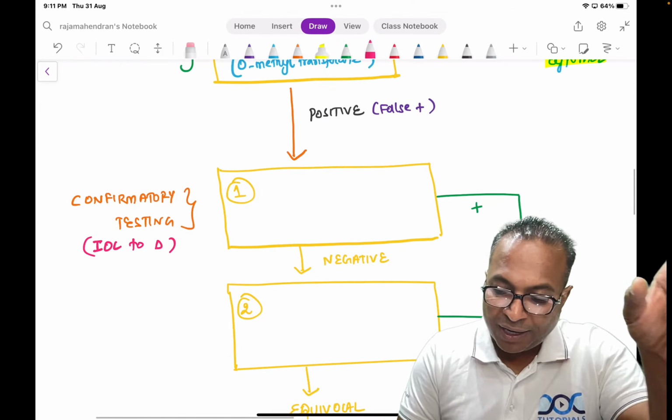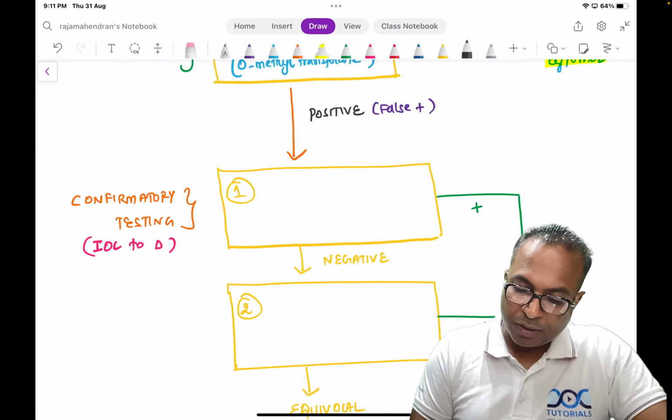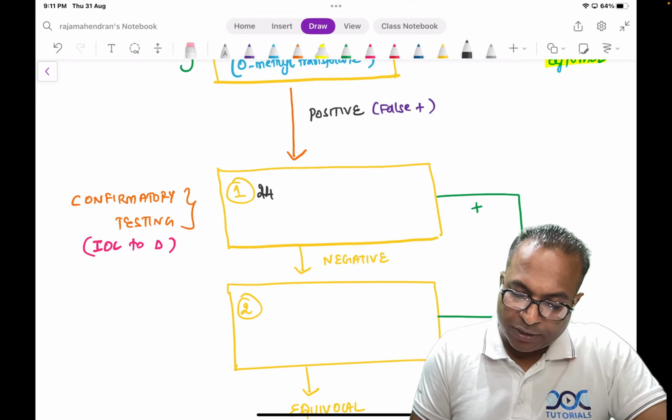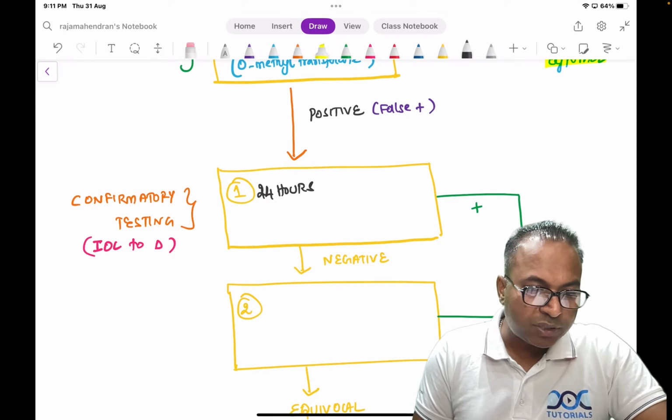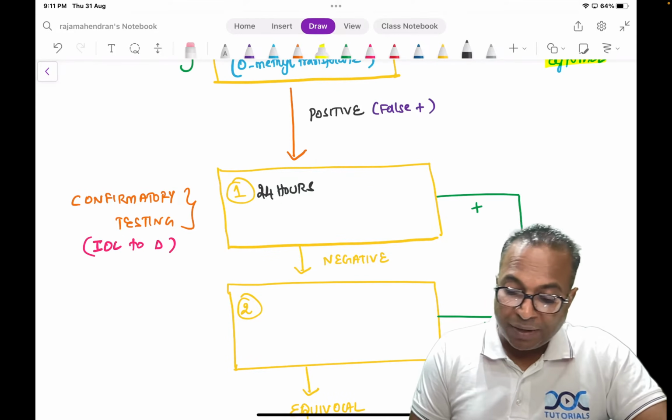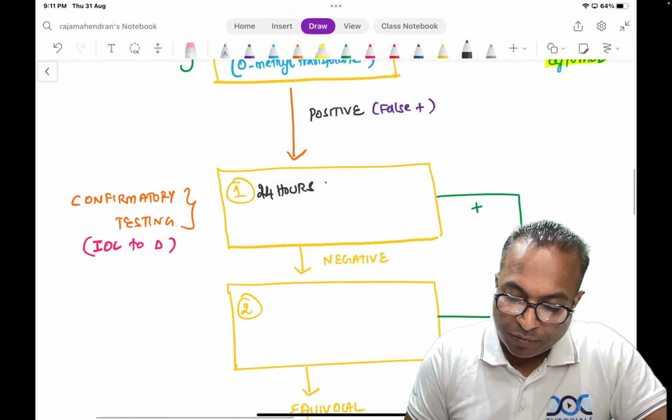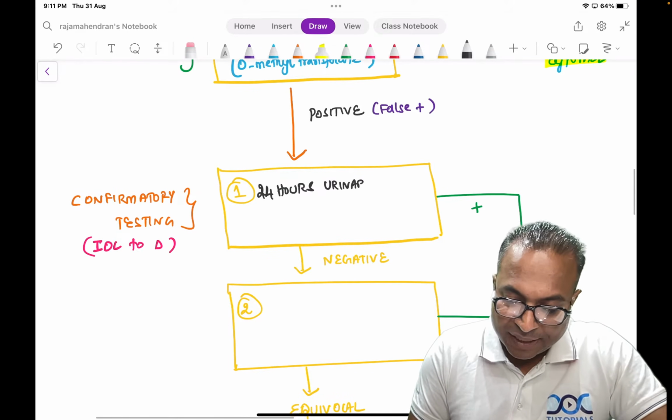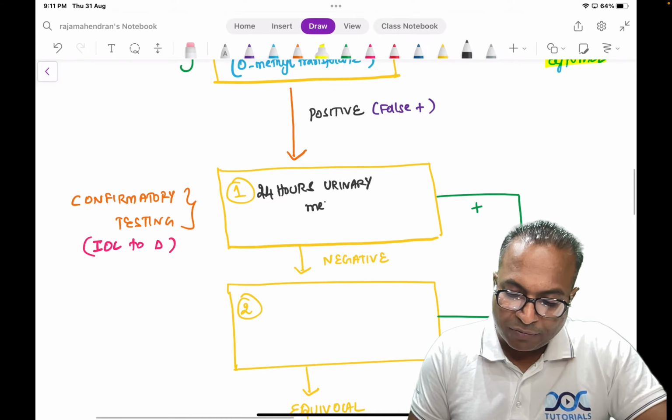So, confirmatory test is done by 24 hours. This is a repeat MCQ. Yes, anybody? Very good, Simran Shafi, that is correct. But VMA is the second confirmatory test. 24 hours urinary. What is the best answer? Urinary metanephrines.